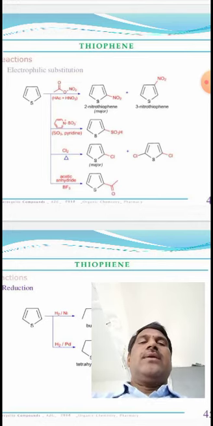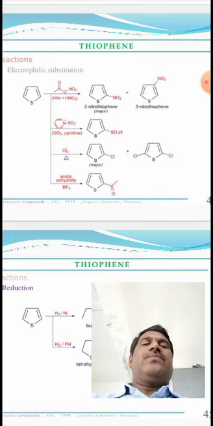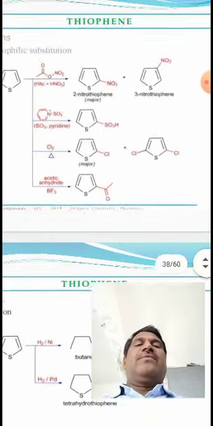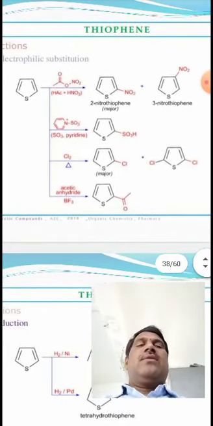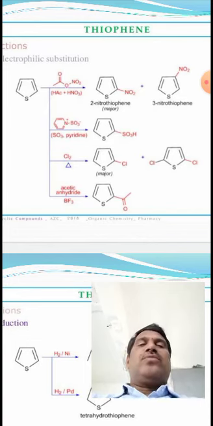You can get 2-nitrothiophene as the major product, as well as 3-nitrothiophene. This is the minor compound.